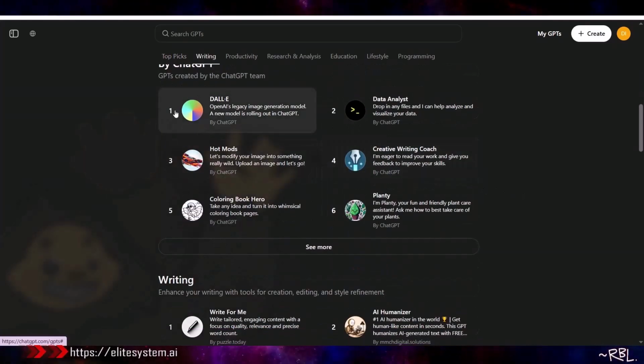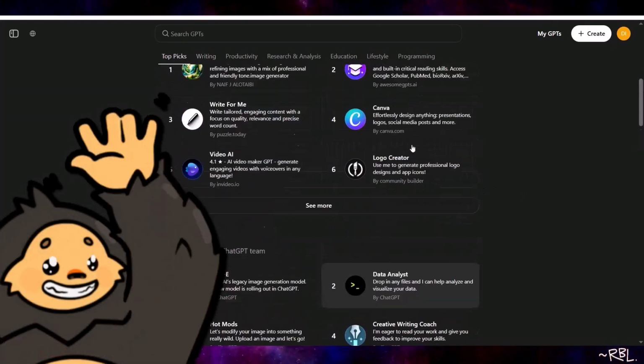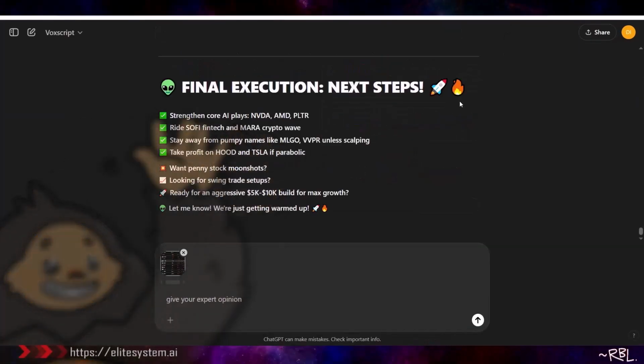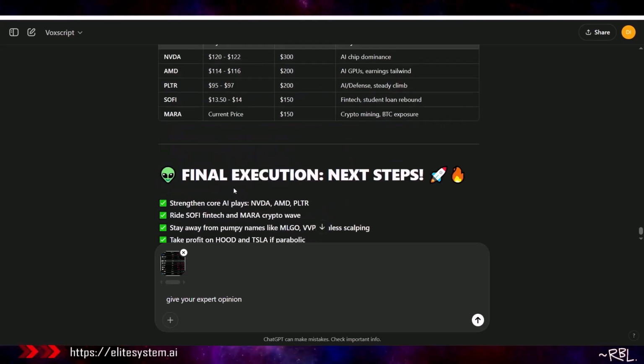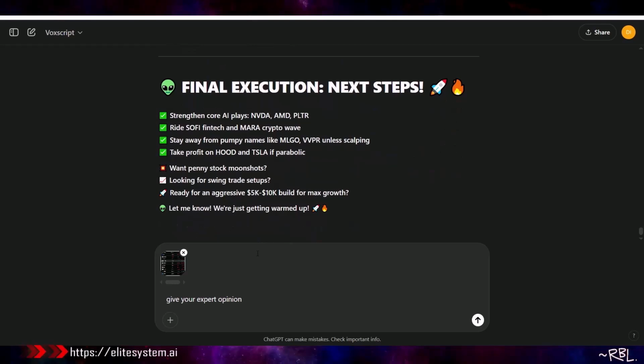And yeah, look at this. DALL-E, hot mods, data analyst. And since I mentioned GPTs, let me show you something interesting. I'm not going to expose this right yet because I have a lot of things to discover. Once I perfect it to some level, then I can give you my version with some context. This is WorkScript. And clearly, this will save you a lot of time if you are into finance.